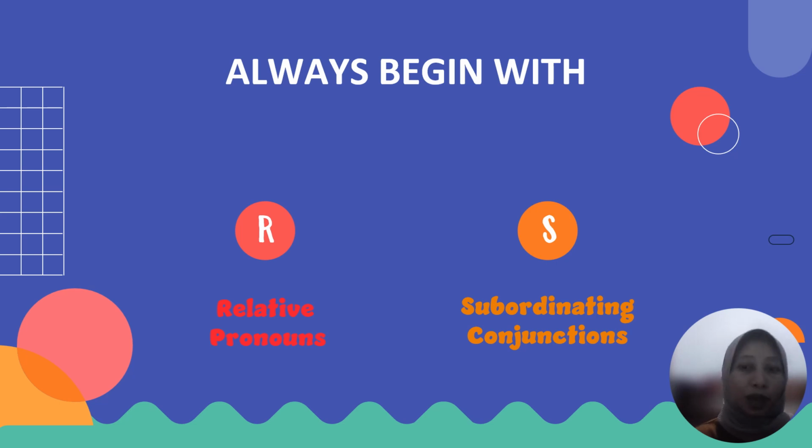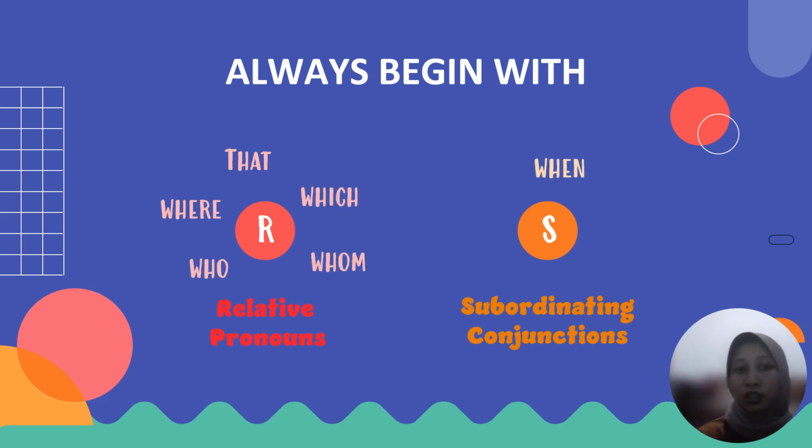We have to remember here that an adjective clause always begins with one of the following words: a relative pronoun or a subordinating conjunction. Relative pronouns are that, where, who, whom, or which. While subordinating conjunctions are when, where, whatever, why, and how.